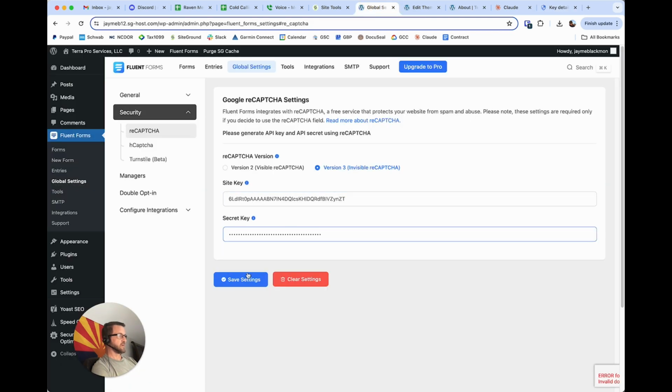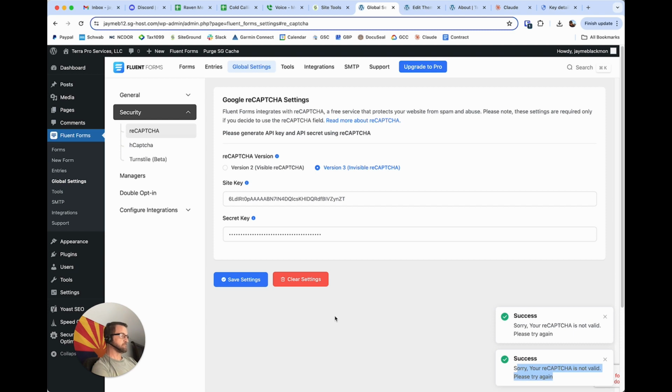Now I'm going to click save connection, save settings for this particular connection to Recaptcha, but it's probably not going to take because I have this set up on a staging site. It has to be on the domain that we specified in the setup, which you saw just a few minutes ago. So we're going to click save settings, and it'll probably tell you that it's not valid, and that's exactly what happens. So that's the reason it's telling you that. If you click save settings after you put this on the correct domain, it will tell you. So this is the correct way of doing it.